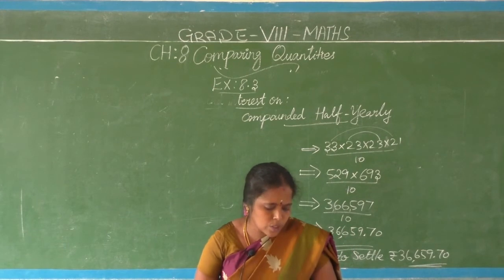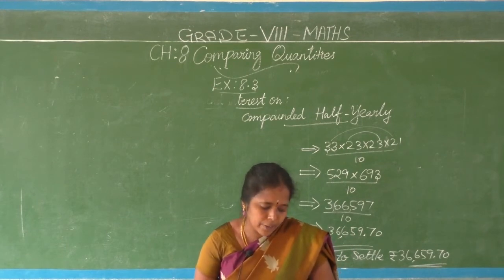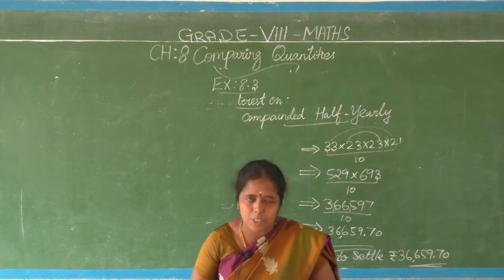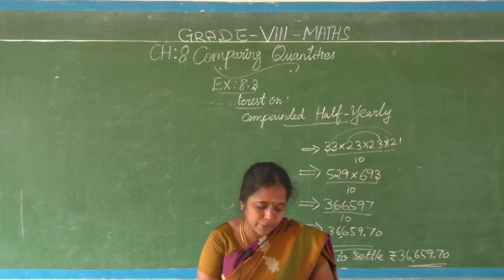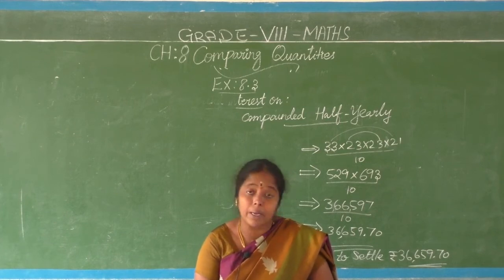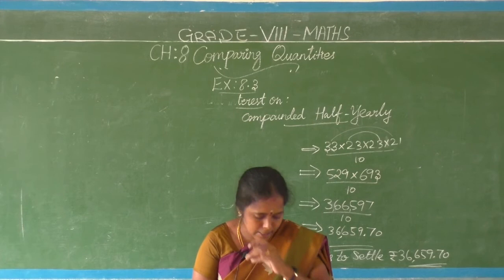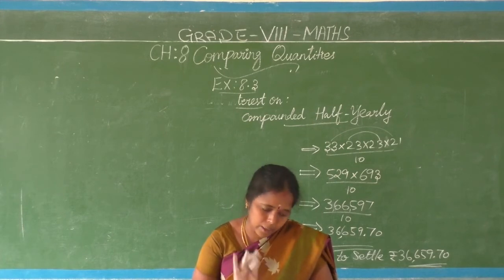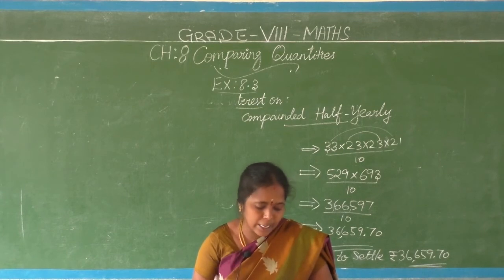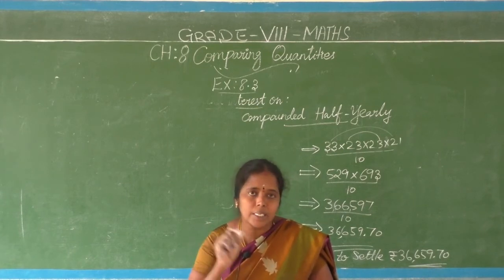Febina borrows rupees 12,500 at 12% per annum for 3 years at simple interest, and Radha borrows the same amount for the same time period at 10% per annum.